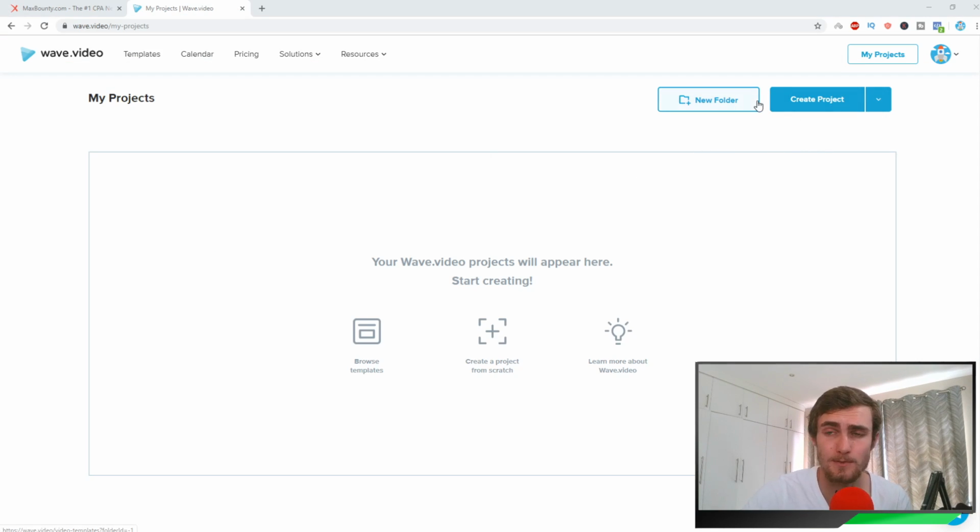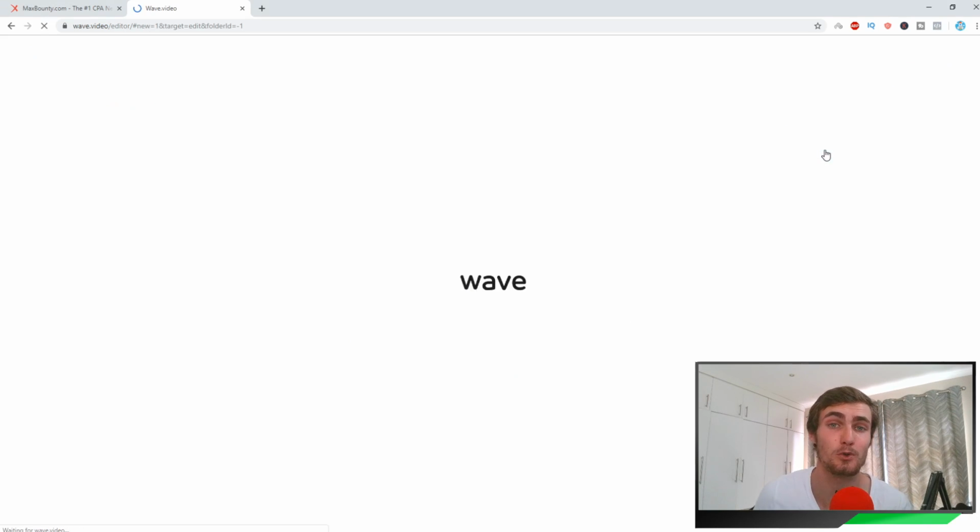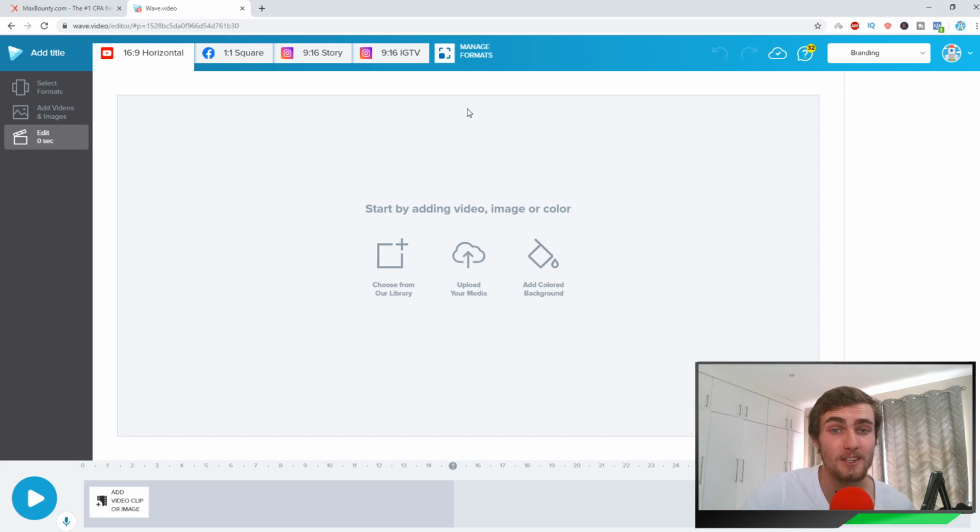So once you're on this website, you can sign up with your email and password. Super easy to sign up. You might not be asked for verification of your password. You're going to click on create project, click on the little drop down arrow, and you want to make sure that you start from scratch. And you can see this is what your creator dashboard is going to look like by default. You've got your select formats, add videos and images, and your edit button. And you can see the different platforms or resolutions that you can make videos for.